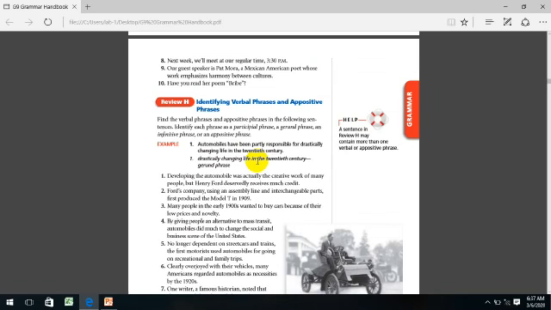Let's go to number 2. Ford's company, using an assembly line and interchangeable parts, first produced a Model T in 1909. Alright guys, we have using an assembly line and interchangeable parts.